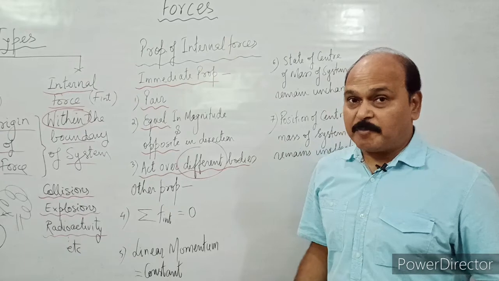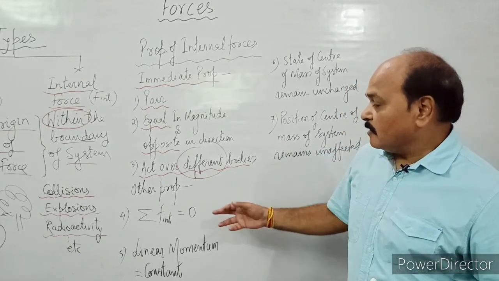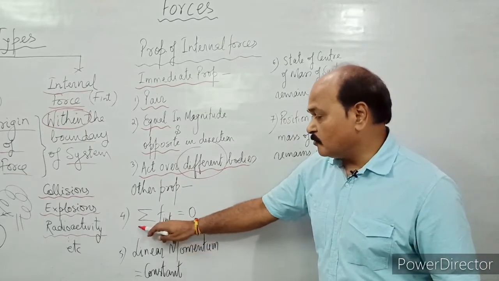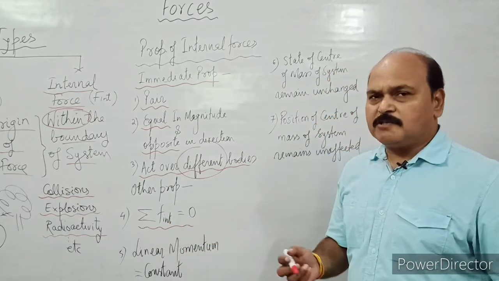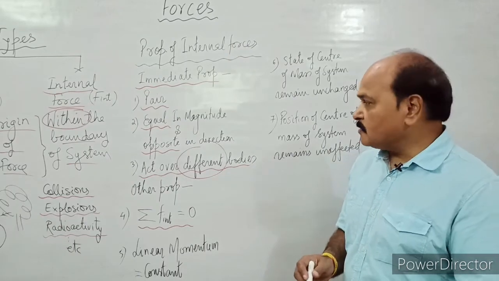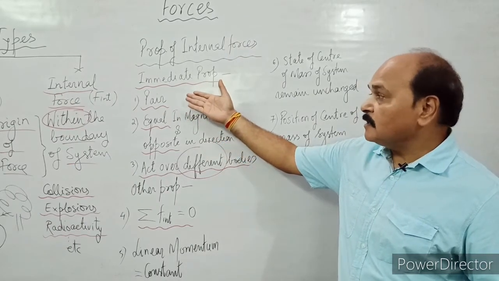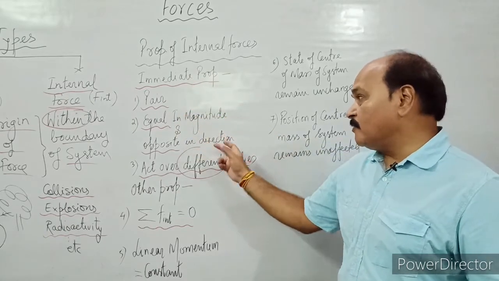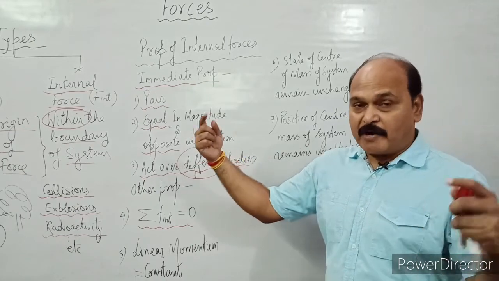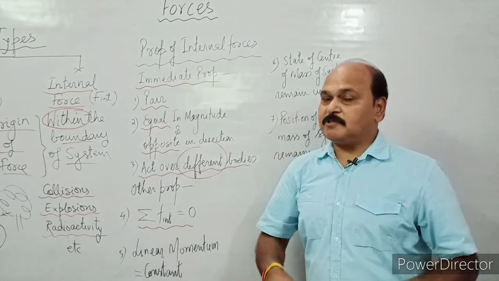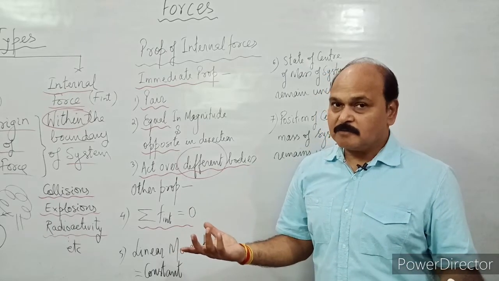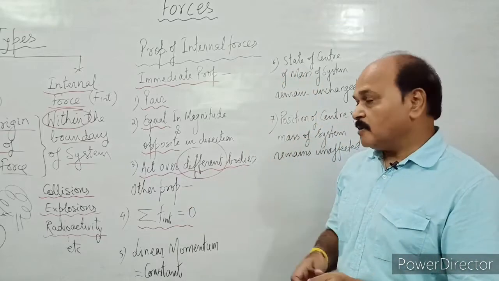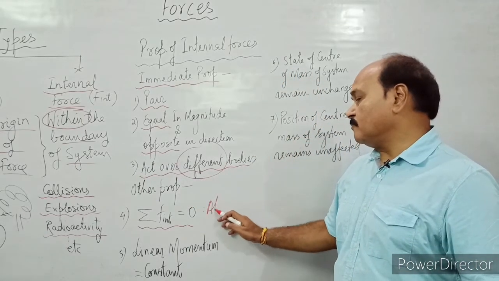The other associated properties are, well, the sum total of internal forces for the whole system is always 0. Why is it always 0? It is simply because all internal forces are in pairs, and both the members are equal in magnitude and opposite in direction. So if we find the algebraic sum of two equal and opposite forces, it will come out to be 0. So the sum of all internal forces for the whole system is always 0.